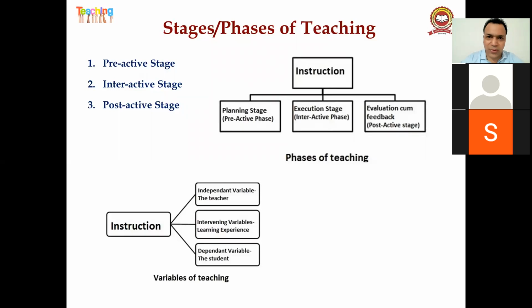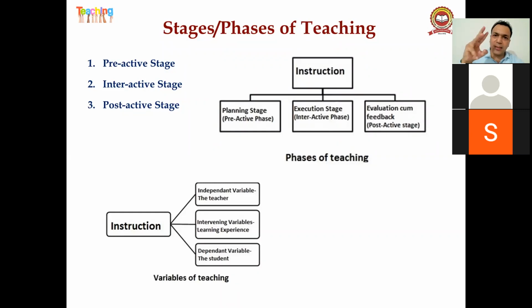Next is the interactive stage. The interactive stage is direct interaction with the student. This is the execution stage. Once you are in the class, you are face to face with the students, right, guys? So here you have to teach the student with content matter and examples, each and everything, so that their learning power should be aroused.